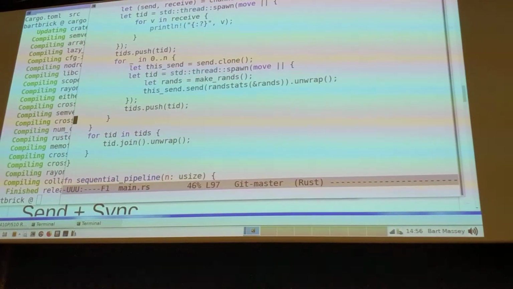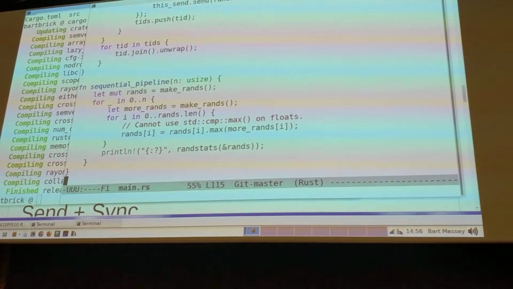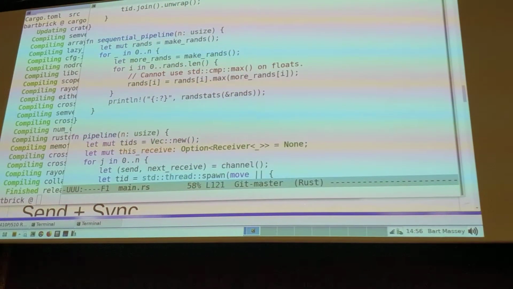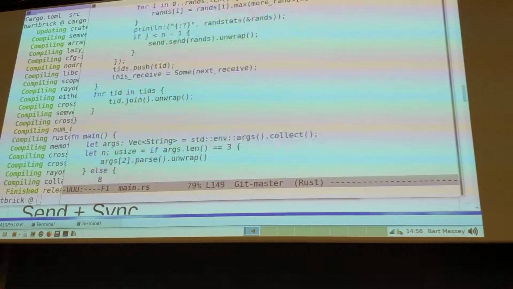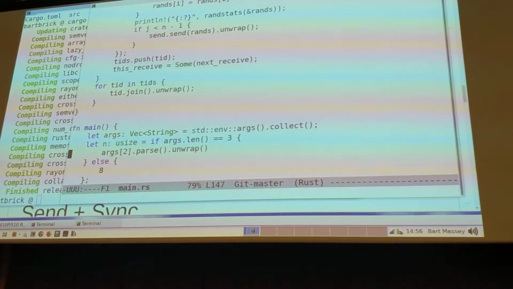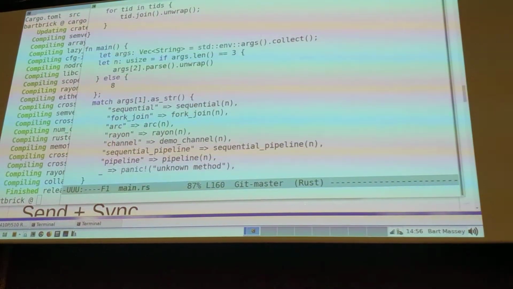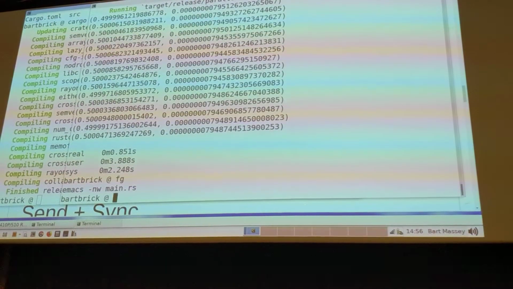Here, by the way, is pipeline parallelism, which I don't think I talk about anymore in the slides, so we might as well just run it. Sequential pipeline versus parallel pipeline. Oh, that demo's terrible. I'm not going to show that. So there's some parallelism stuff. This is all on the GitHub if you want to look at all this stuff. Let's keep going here.